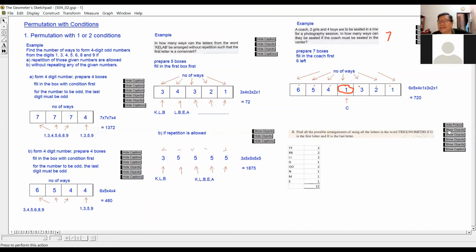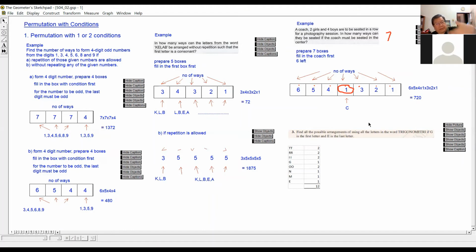Now, there are 2 conditions. The 2 conditions are G must be put at the first. You want to spell any letter, you must start with G. Never mind, I accept that. Then the last letter, E, is the last letter. So no matter how you spell, G must be the first, E must be the last. So you have to fill up these 2 letters first. These are the 2 conditions.